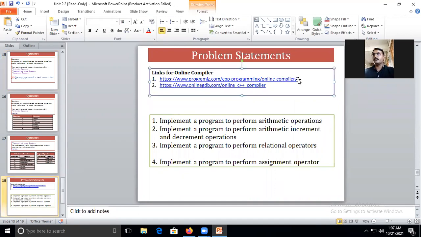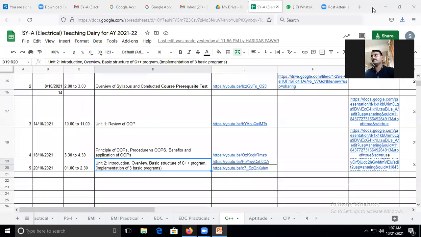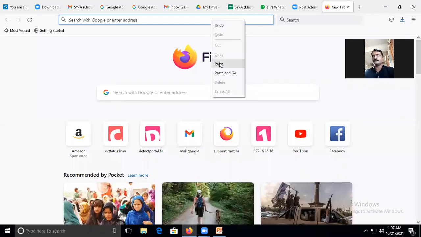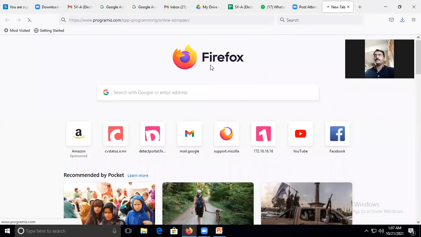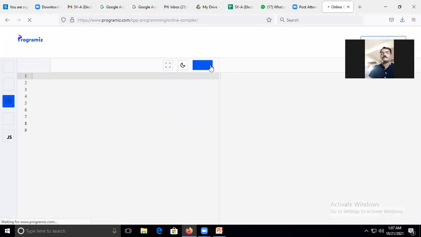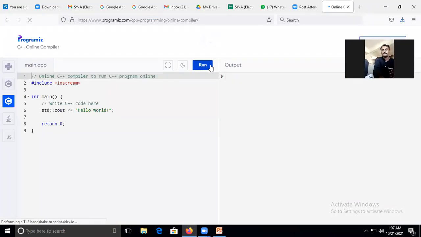Okay, I will go to the compiler and show you. Is the screen visible to all? Yes, sir. Okay, now check.